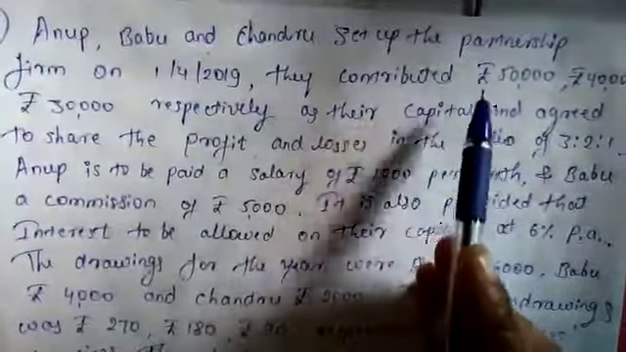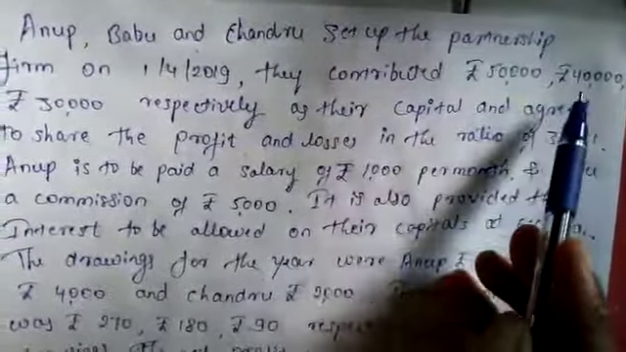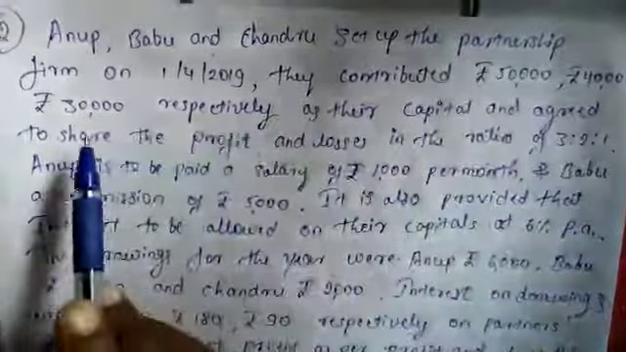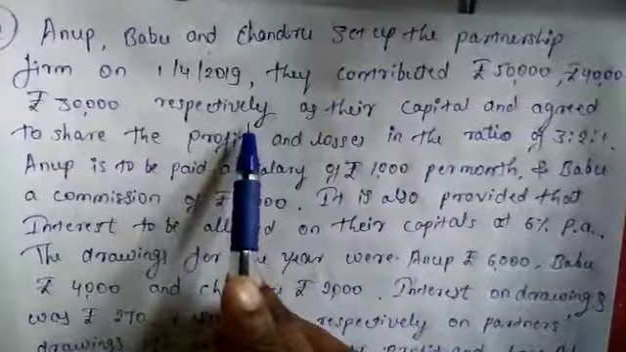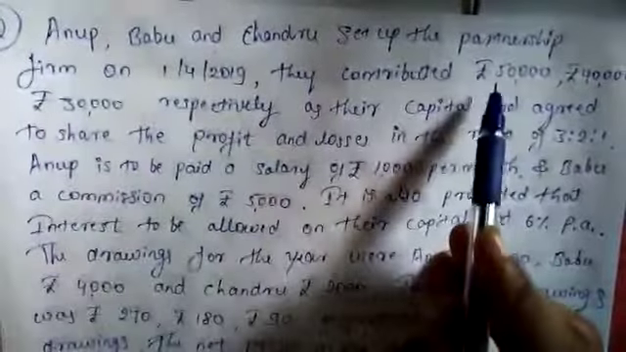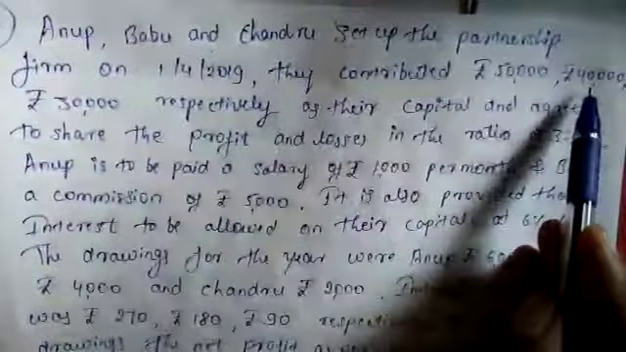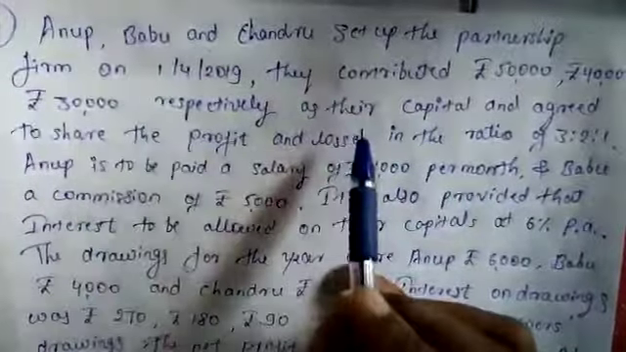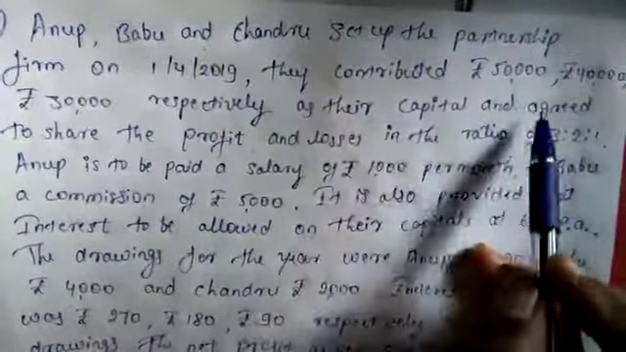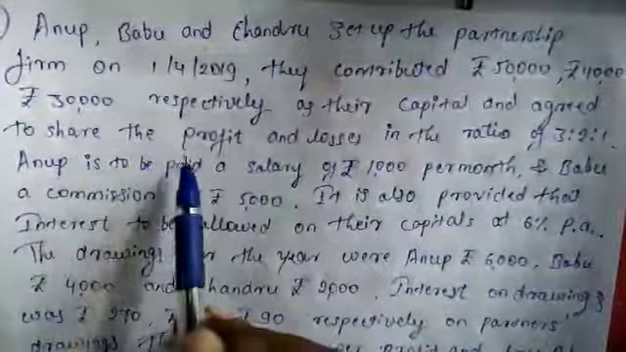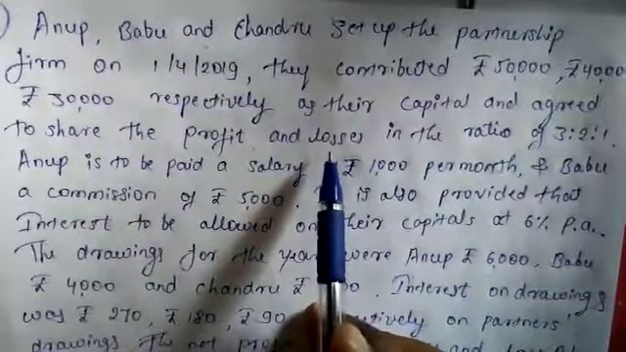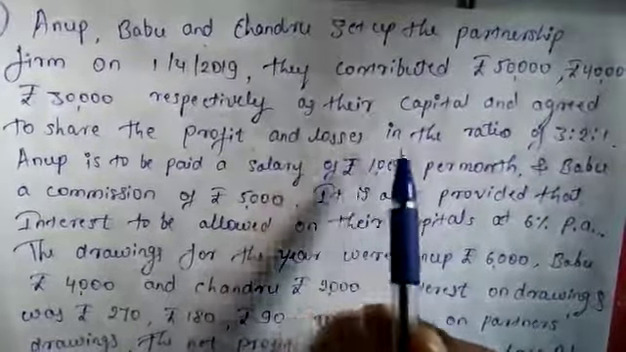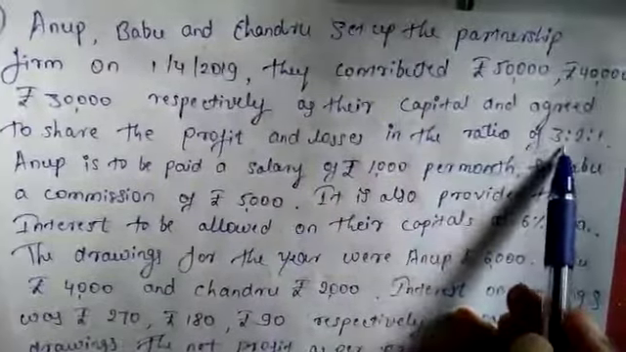They contributed rupees 50,000, 40,000 and 30,000 respectively. Means Anup rupees 50,000, Babu rupees 40,000 and Chandru rupees 30,000 as their capital, and they agreed to share profits and losses in the ratio of 3:2:1.